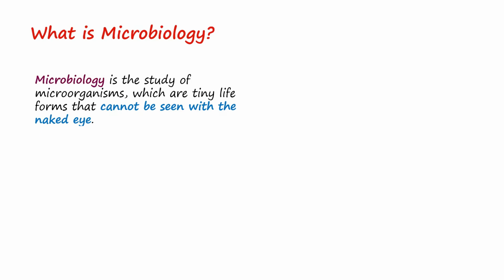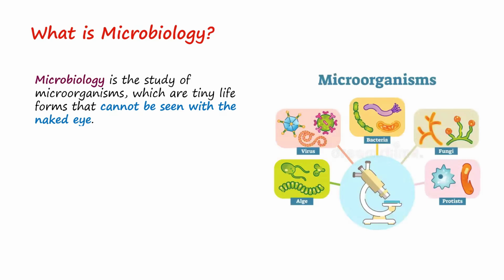And what are those microorganisms? Microorganisms are tiny life forms that cannot be seen with the naked eyes because they are very tiny and very small. To see them, we have to use a microscope. And what are the groups of these microorganisms?